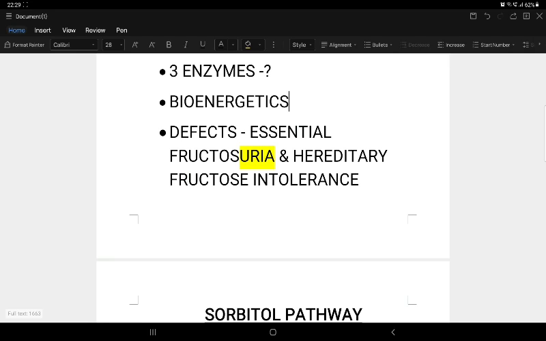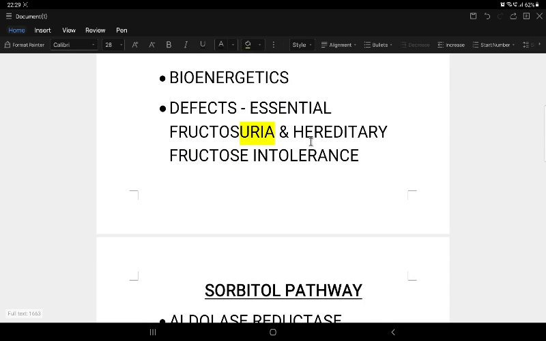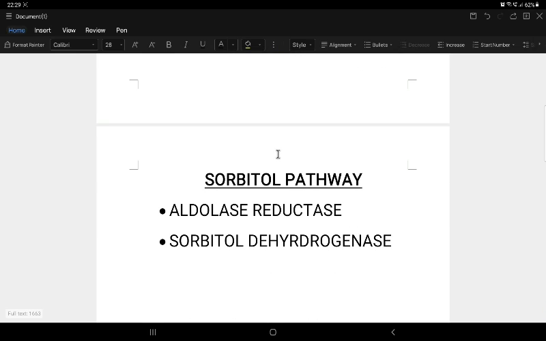Fructose entry into the cell, unlike glucose, is insulin independent, whereas glucose is dependent. The fructose transporter is GLUT5. Next, coming to the last small topic, the sorbitol pathway. It is very simple. Glucose, in the presence of aldose reductase, is converted into the alcohol form: glucose to sorbitol. This is the basic mechanism.